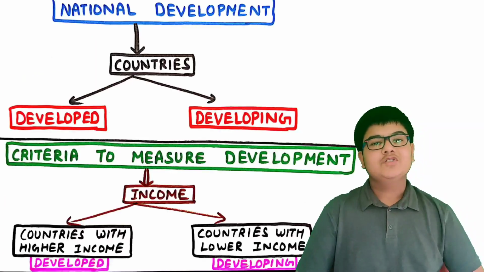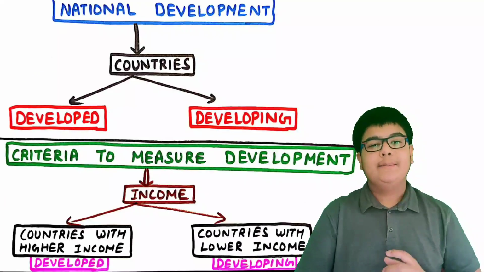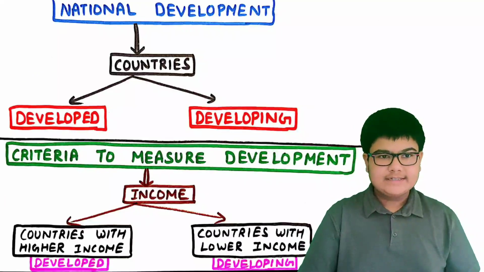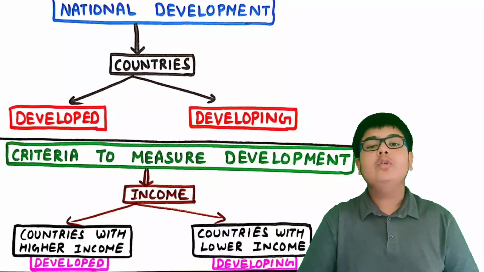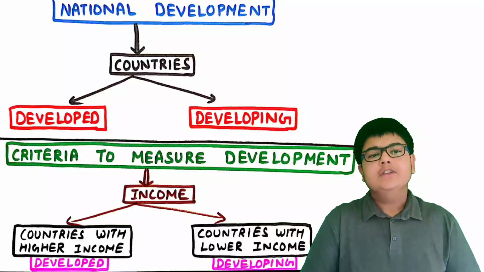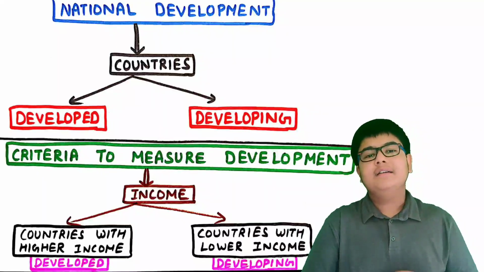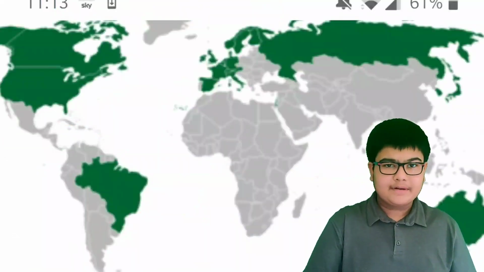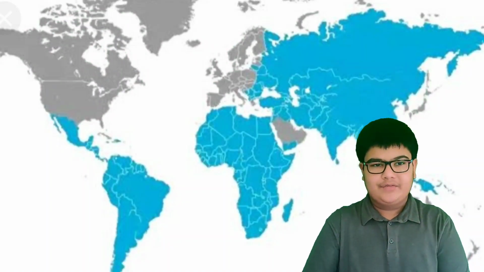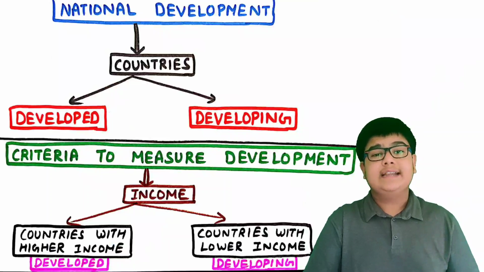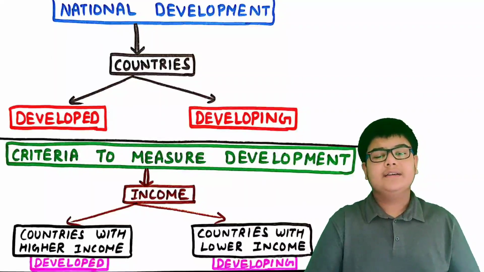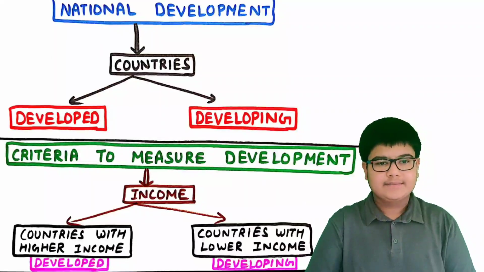So we have talked a lot about development at the scale of individuals, but now let us talk about development with respect to different countries. At the international level, countries are divided into developed countries and developing countries. On what basis do we call some countries developed while the others developing?